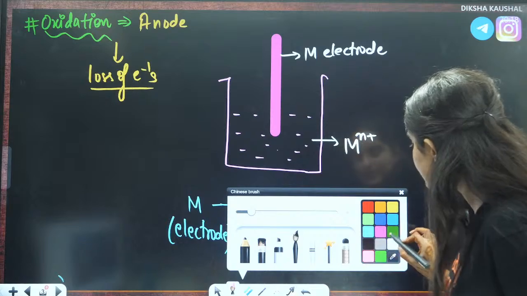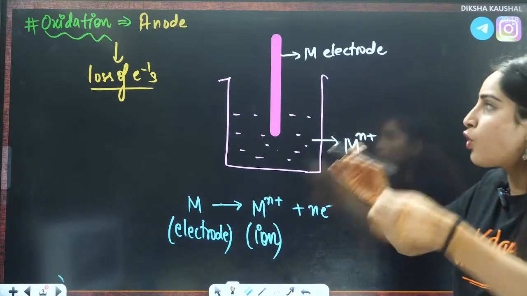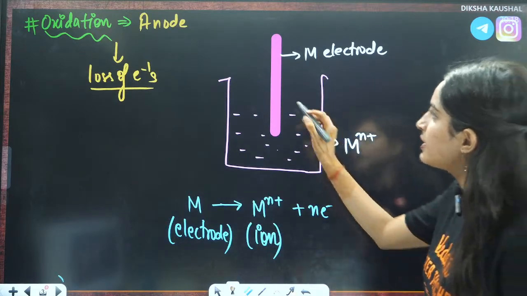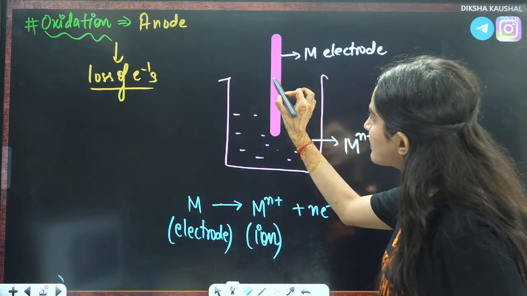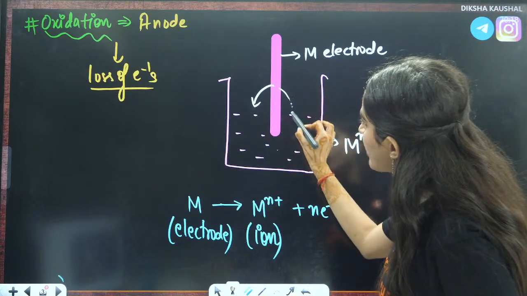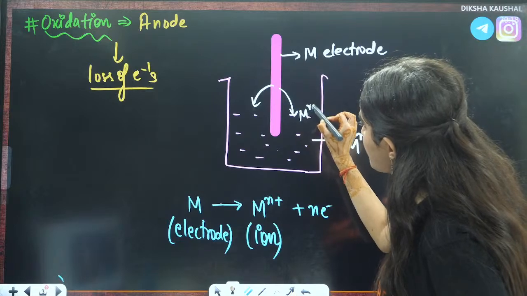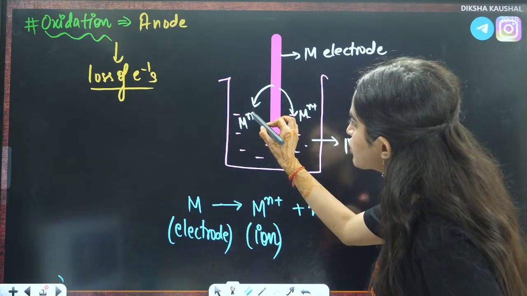Now, let us see. Next thing is, we know what exactly is happening here. This metal is losing electrons and giving Mn positive ions in the solution.